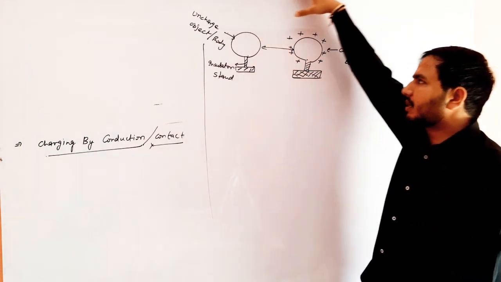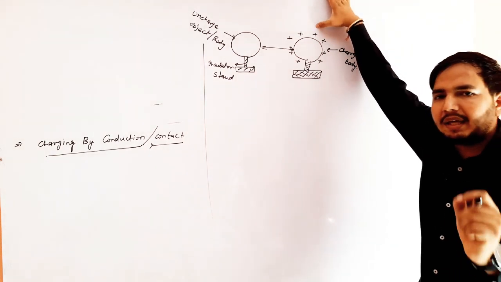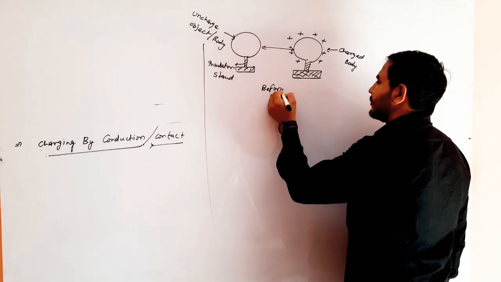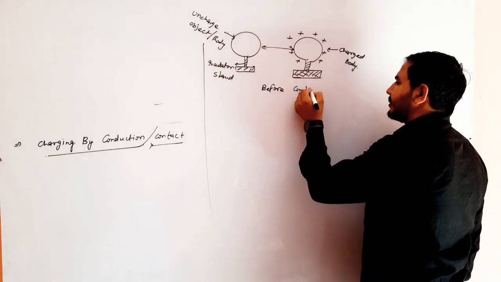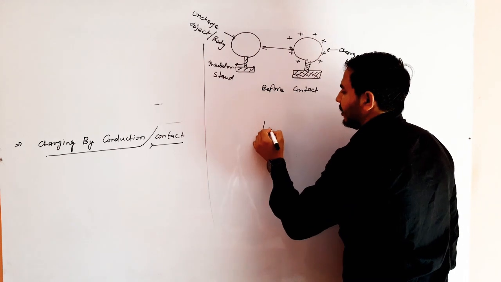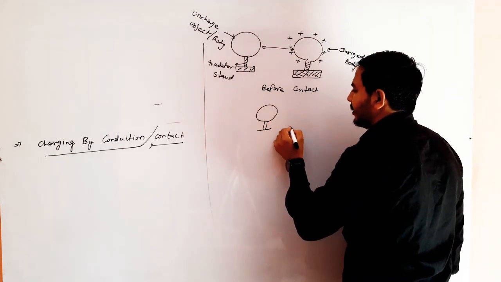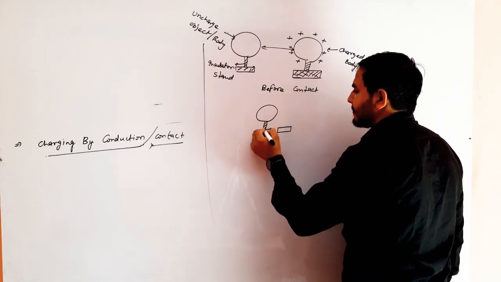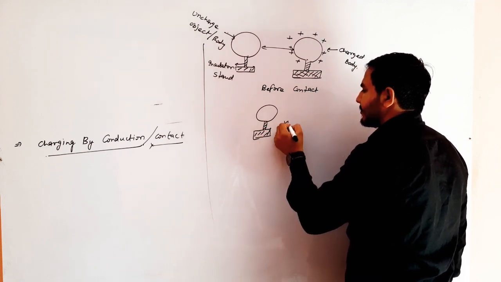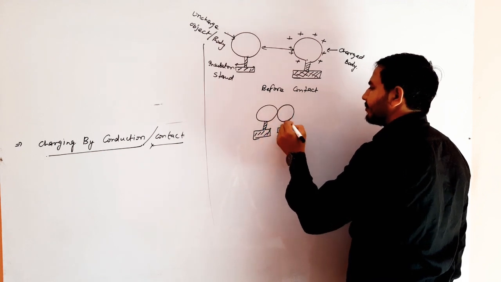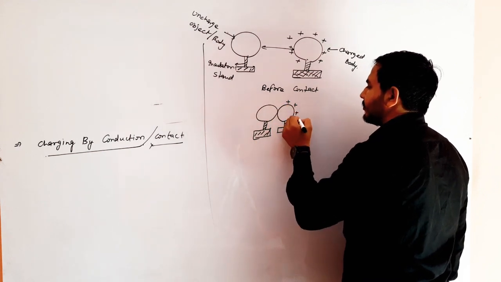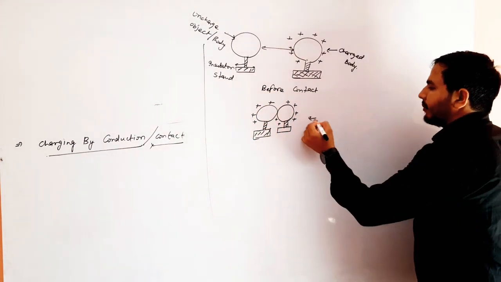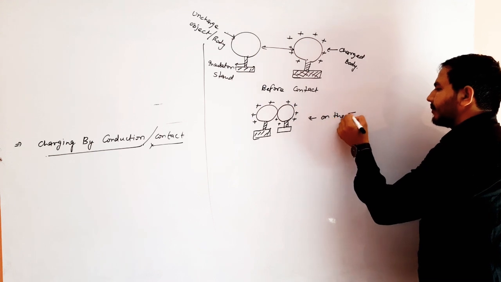When an uncharged body is in contact with the charged body, in this case, before contact, on the time of contact,